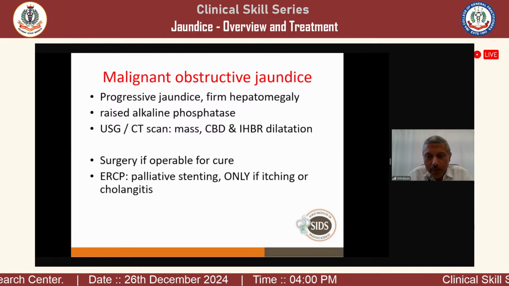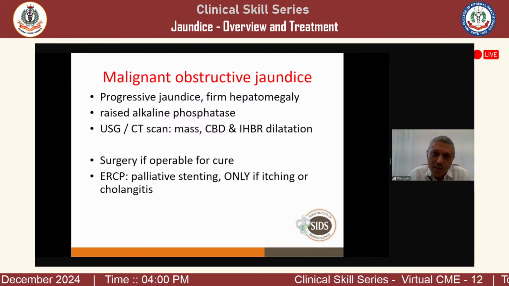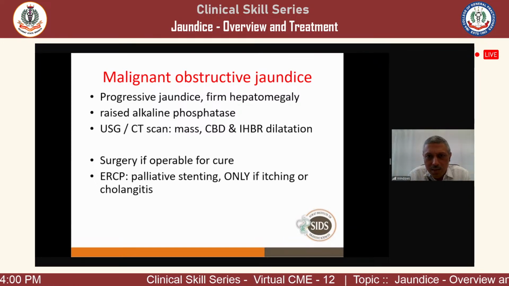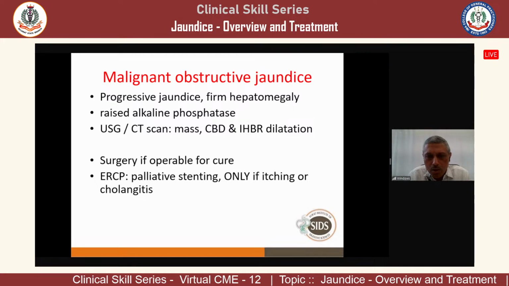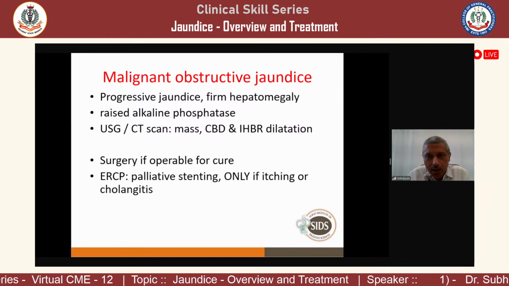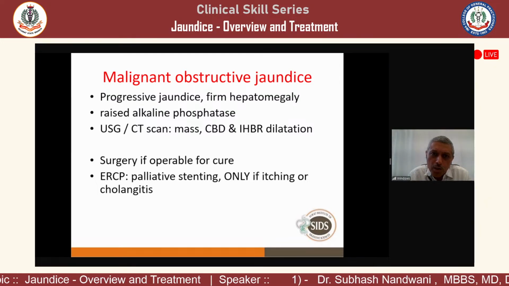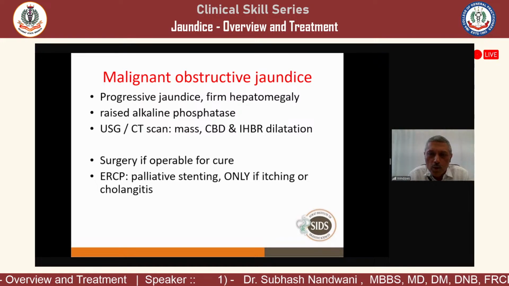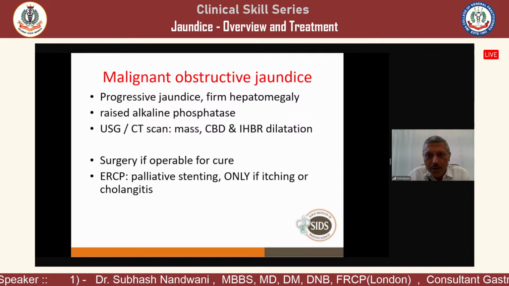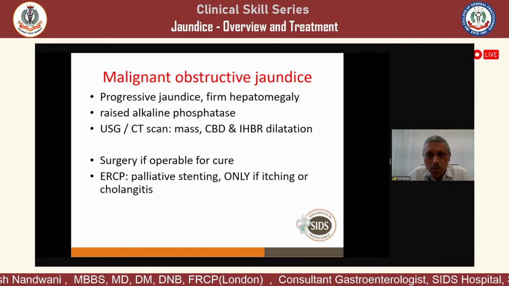So there will be firm hepatomegaly, but there is portal hypertension. With portal hypertension there will be splenomegaly, and there may be other evidence of portal hypertension. There may be ascites, there may be caput medusae, there may be jaundice. So features will be there. But in malignant obstructive jaundice, extrahepatic, there will be bile ductular proliferation leading to firm hepatomegaly, but there will be no portal hypertension. So splenomegaly will not be there. So you can differentiate whether this firm hepatomegaly is because of malignant obstructive jaundice or because of cirrhosis.